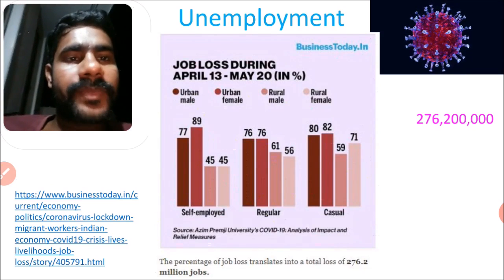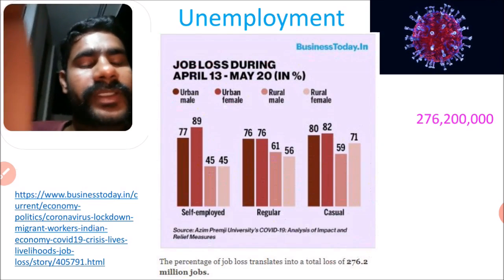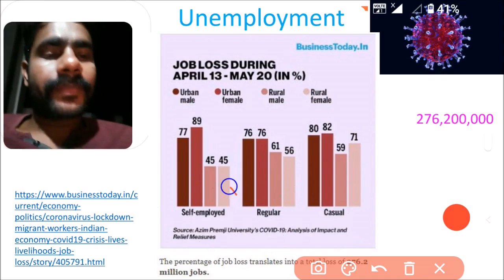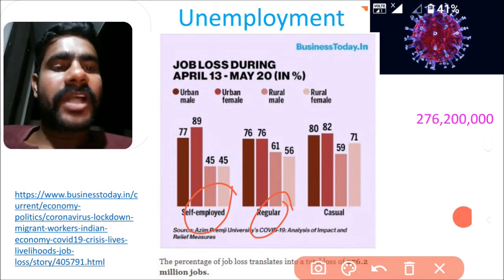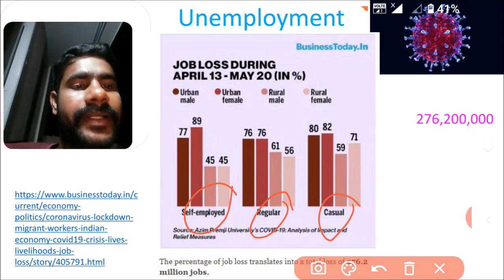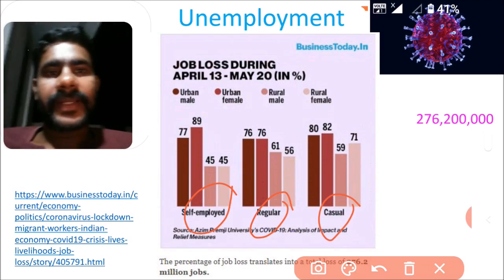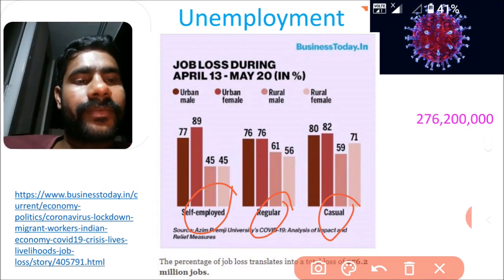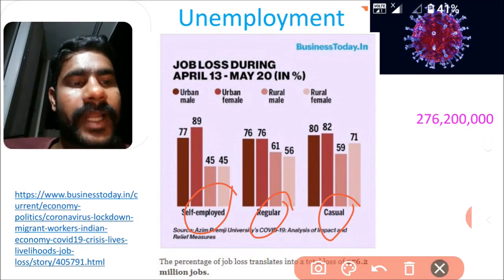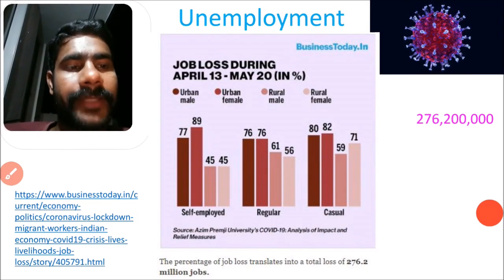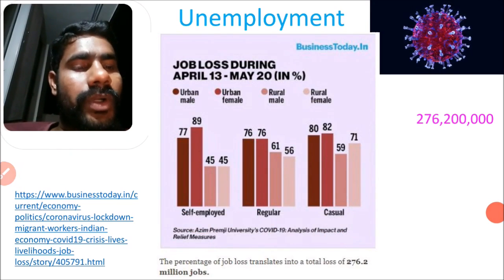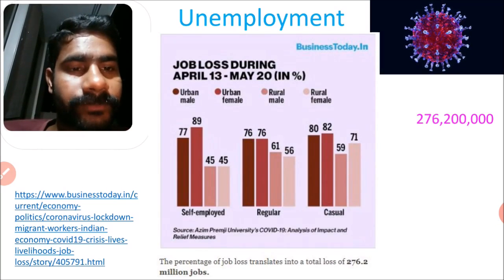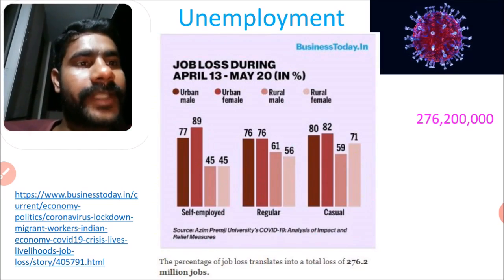Here are the different categories of jobs for urban males, such as self-employed, that means own employment, and regular, meaning government jobs. Casual jobs mean irregular jobs, I mean people who get daily wages like that. So the unemployment in India is 273.2 million jobs.